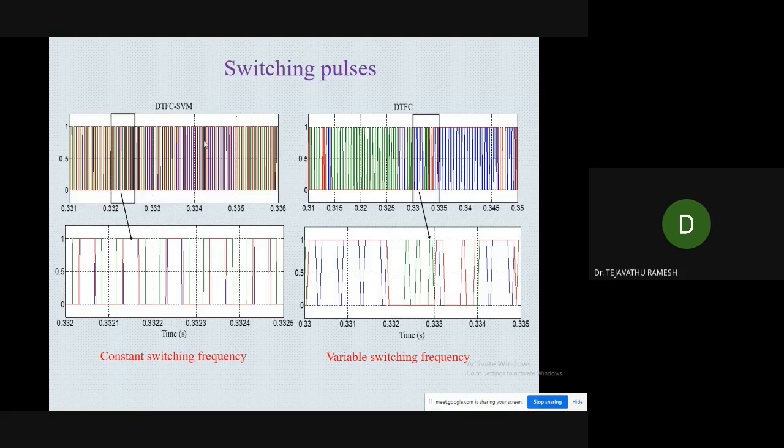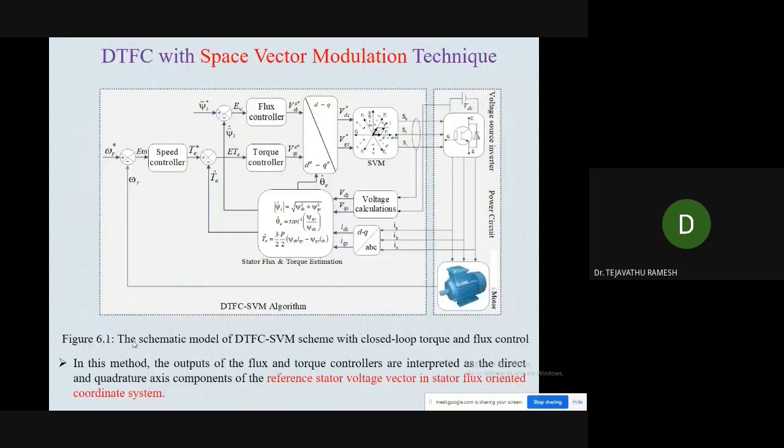So you can see the simulation result with the DTC method and the DTC with SVM method. Here you can see the switching frequency, and there is a variable switching frequency in the pulses. But here you see all pulses are the same. So we will get a constant switching frequency when we are using DTFC with space vector modulation. This is the schematic diagram of the DTC with space vector modulation.